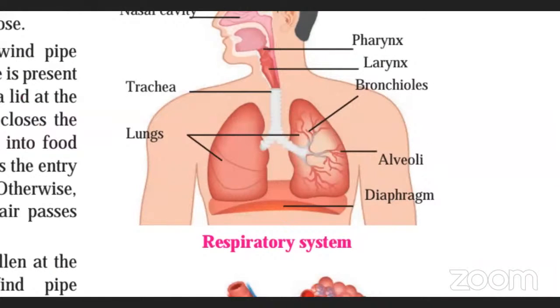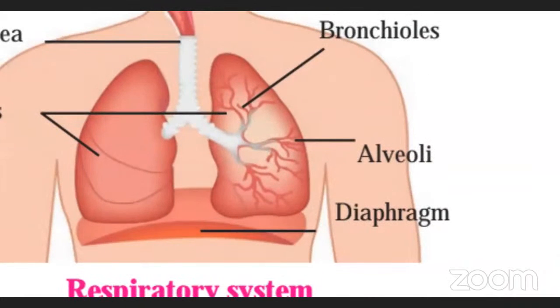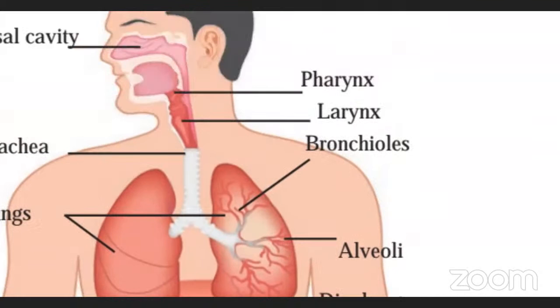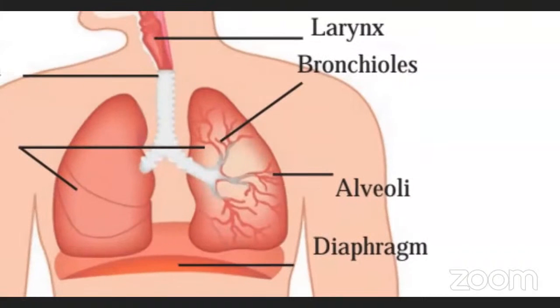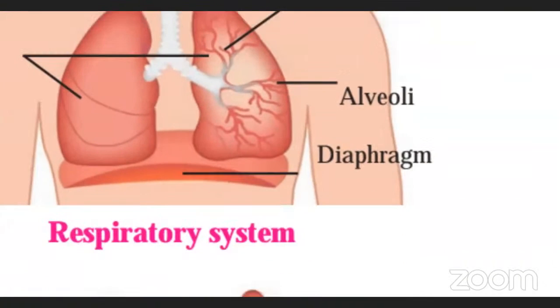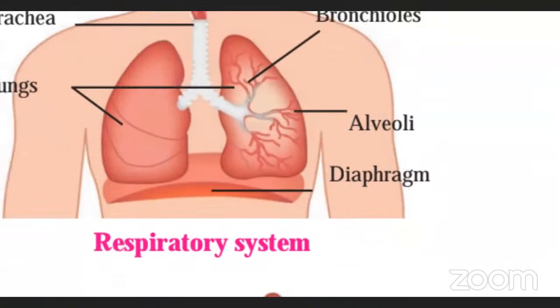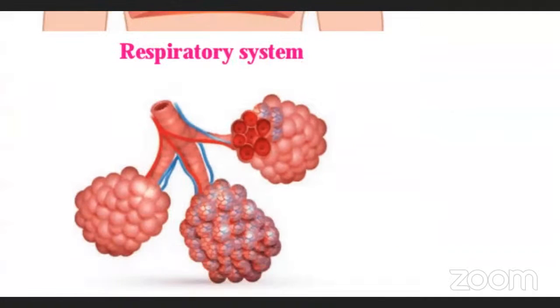Now this lung is elastic like a sponge. Okay, ये जो lungs होता है वो elastic होता है sponge की तरह. So it will get swollen up when air is filled in it. जैसे उसके अंदर हवा जाएगी वो फूल जाएगा, जैसे हवा निकल जाएगी वो थोड़ा सा सिकुड़ जाएगा. Okay, and these lungs consist of alveoli and bronchioles. So what is the work of the alveoli? The work of the alveoli is to absorb the oxygen. जो भी lungs के अंदर oxygen आया है वो oxygen absorb करेगा alveoli.